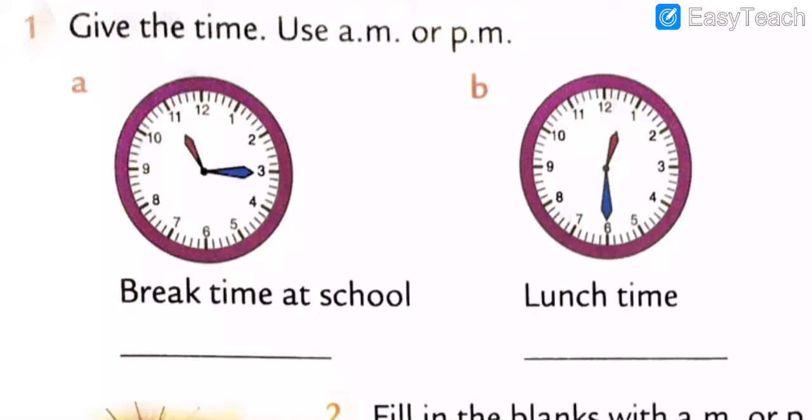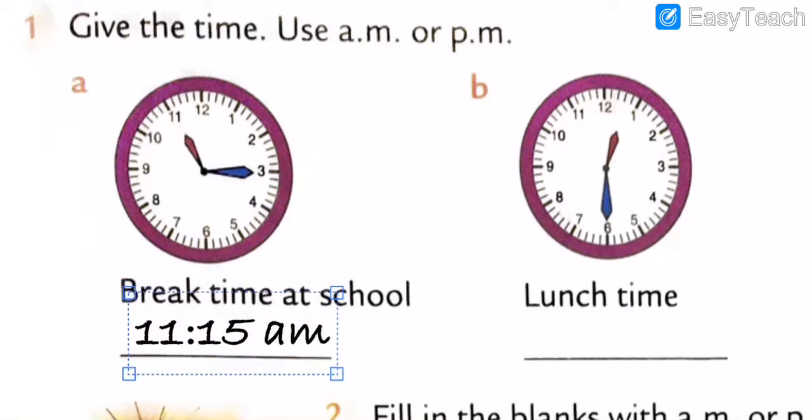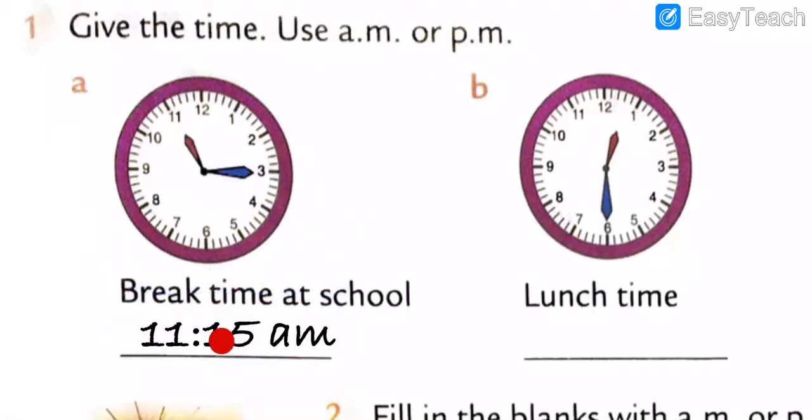Break time at the school is what? 11:15 AM. After 12 o'clock noon, it converts to PM. So now what are we going to write? We are going to write 11:15 AM. Note down this answer in your book, my dear all.